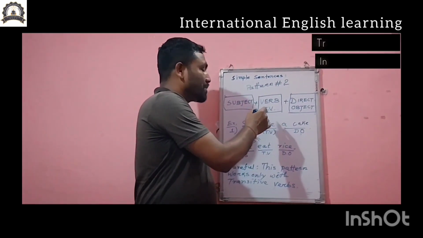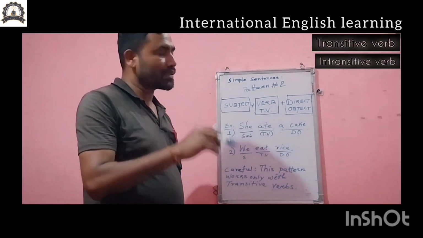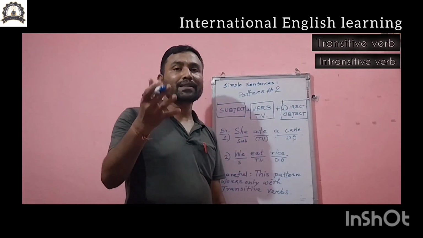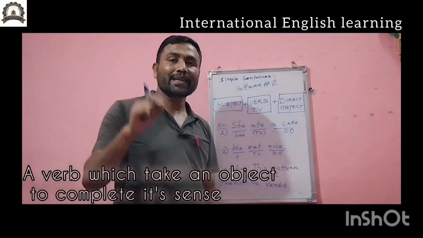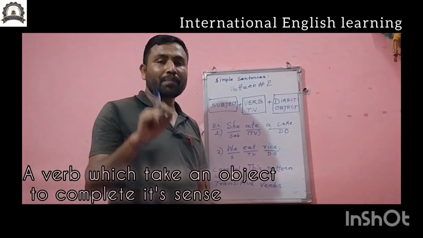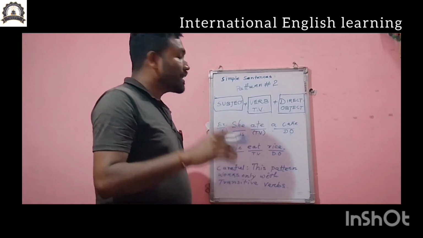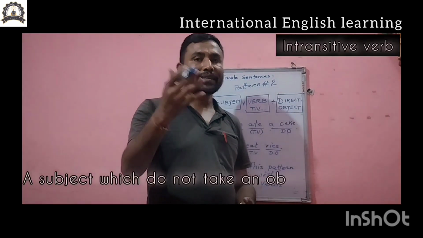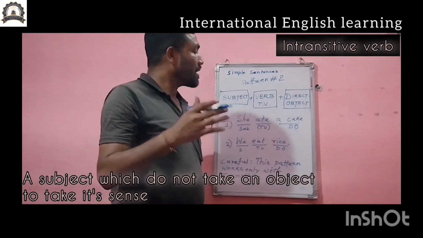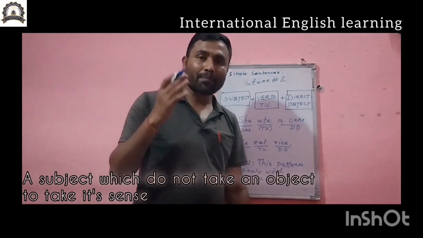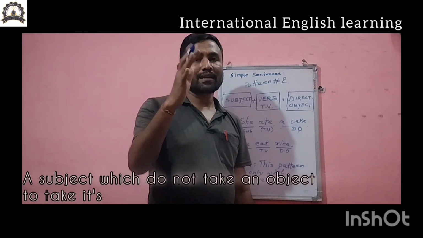And then the transitive verb. There are two types of verbs, you know: one is the transitive verb and another is the intransitive verb. A transitive verb is a verb which takes an object to complete its sense. And an intransitive verb is a verb which does not take an object to complete its sense.